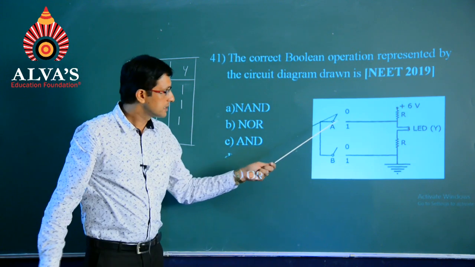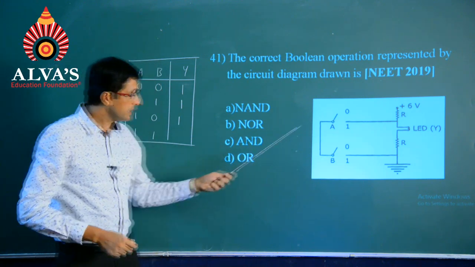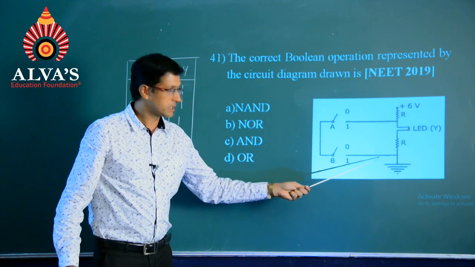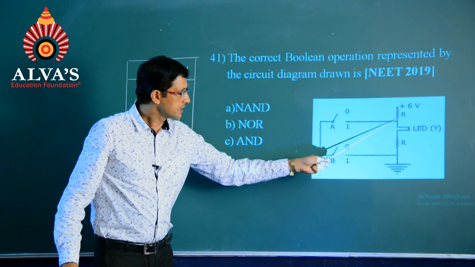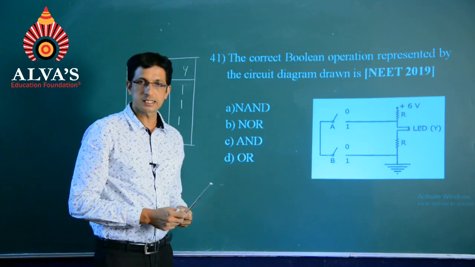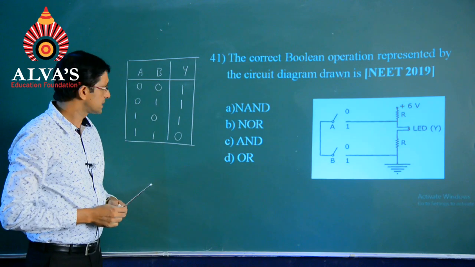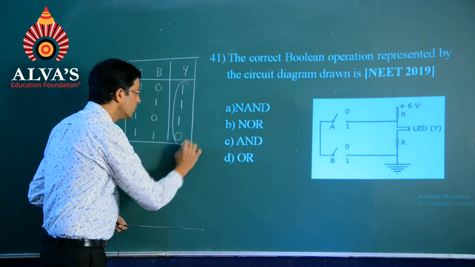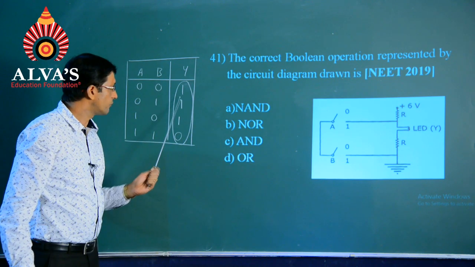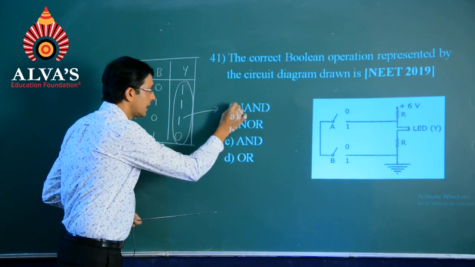But in the last case, when both switches A and B are closed, this is what we call a shorted path, wherein the current will flow through the path of least resistance, and hence the LED will not be glowing. When we observe these typical output stages of 1, 1, 1 and 0, the solution for this will be the NAND gate.